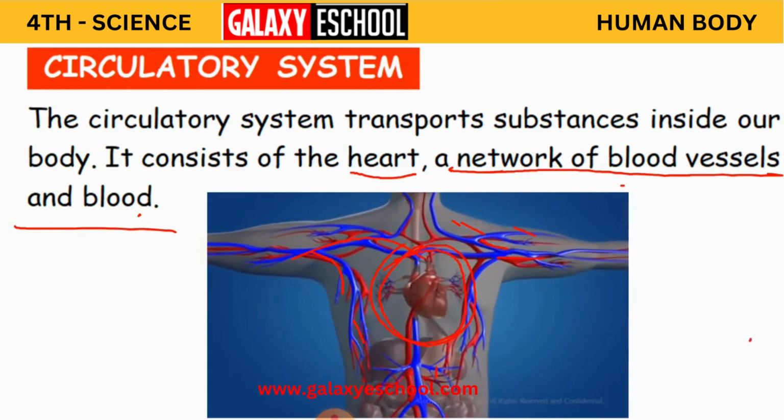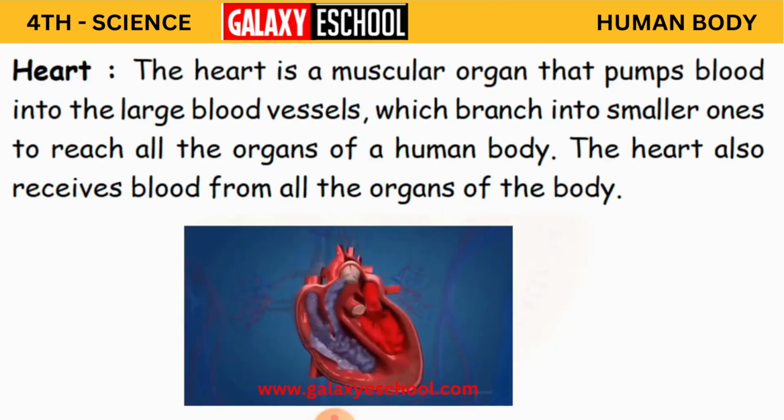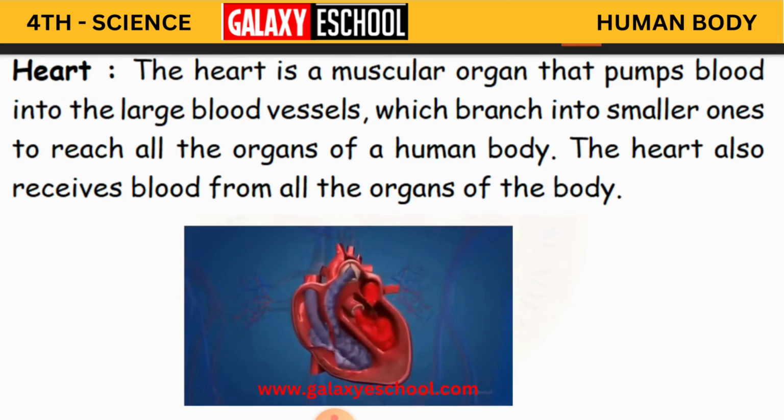So again here about the heart. The heart is a muscular organ that pumps blood into the large blood vessels which branch into smaller ones to reach all the organs of a human body. So in the circulatory system, what is the main organ first here?